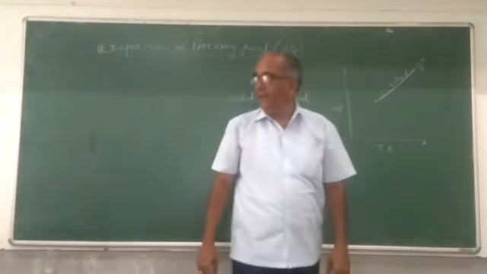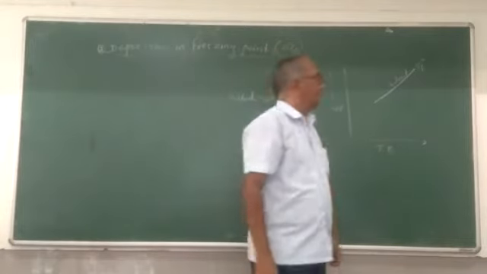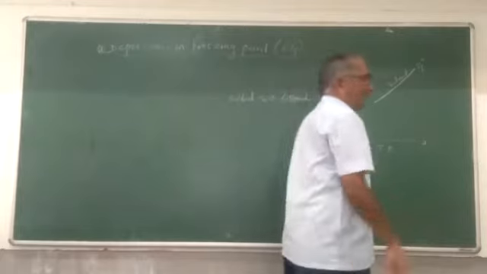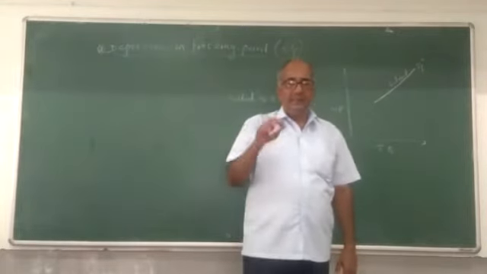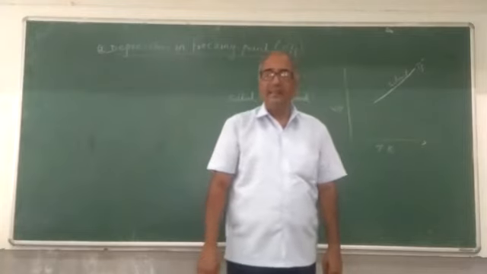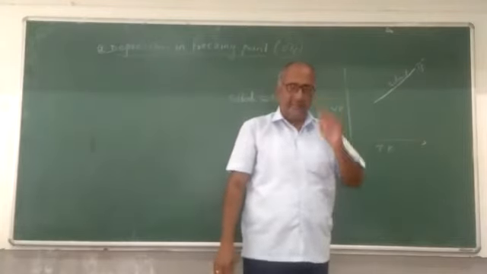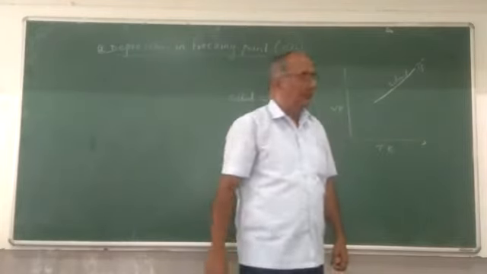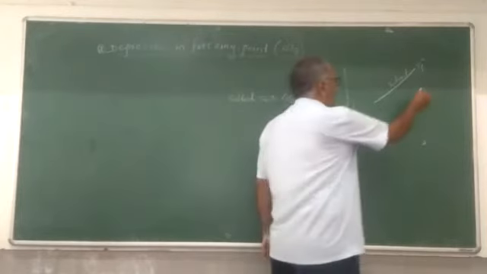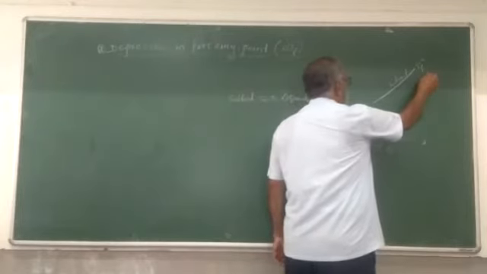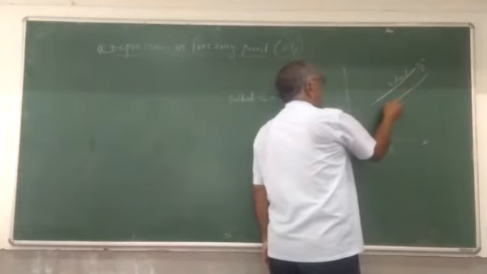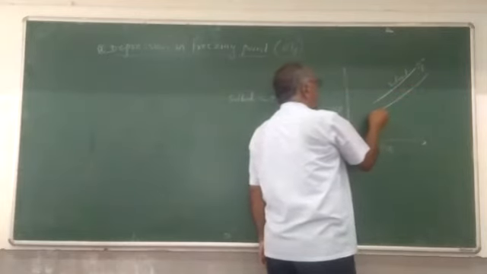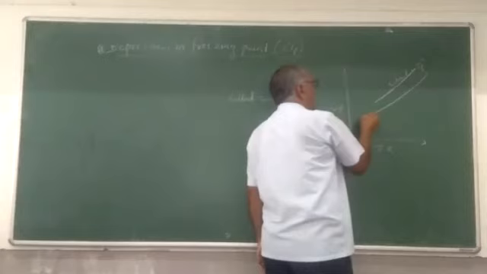Suppose you add the non-volatile solute. As you know, the vapor pressure of the solvent decreases at a constant temperature according to Raoult's law. If we add the non-volatile solute into the solvent, the vapor pressure goes on decreasing and the temperature goes on decreasing.